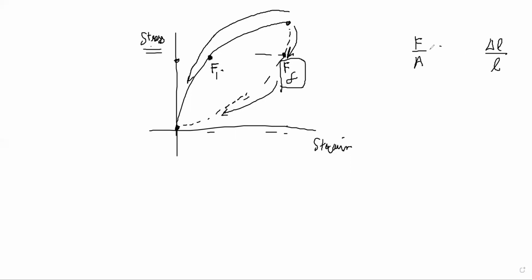So, work done, in some sense, is it the area under this curve? Let's think about it. This is a dimensionless quantity. That is the problem. Right now, if I take area under the curve, it should be stress into strain, right? The unit should be stress into strain units.